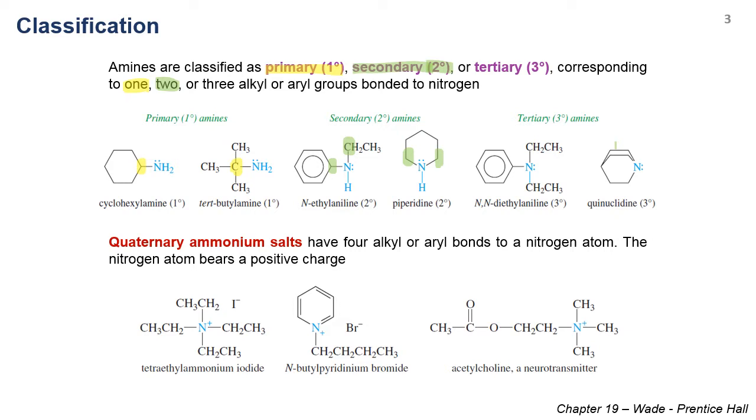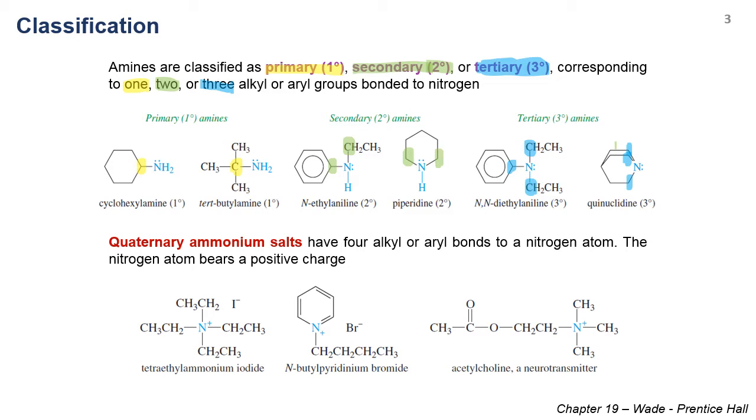And lastly, if you have 3 alkyl or aryl groups, we call them tertiary amines. For example, this molecule has 2 alkyl groups and 1 aryl group. Or this molecule has 3 alkyl groups connected to a nitrogen, so we call them tertiary amines. Actually, nitrogen can form up to 4 bonds.